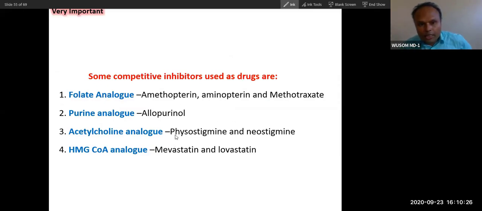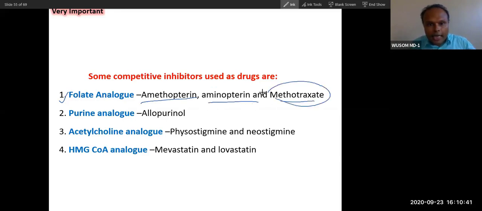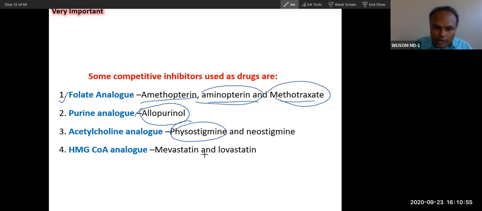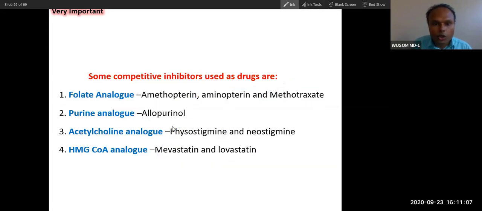Within 10-15 minutes, I will complete them. They are very easy. These are just examples of competitive inhibitors, and these are used as drugs. Some of them are anti-cancer drugs. Allopurinol is required for treatment of high uric acid, and some are drugs for treatment of myasthenia gravis. These are important pharmacological drugs, so enzyme inhibitors are used as drugs. In that sense, I am teaching you pharmacology also.